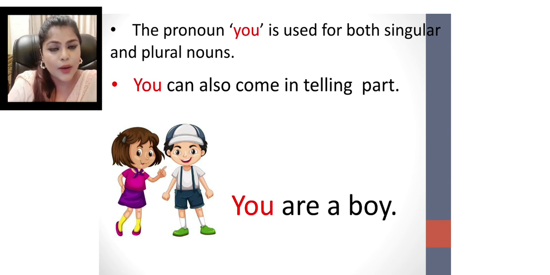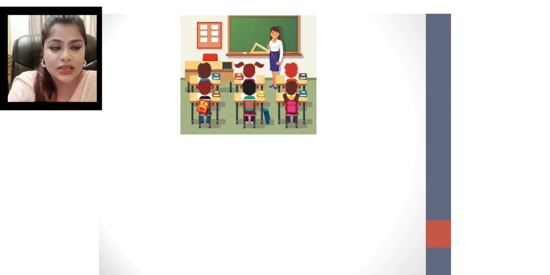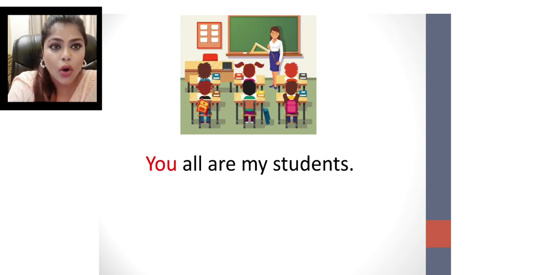You are a boy. Here, you is a pronoun and you're telling that you are a boy, and you here is a singular form. Now we will see the plural form of you. In the picture you can see the class, the teacher is there and there are a lot of students. You all are my students. Now the teacher is referring to students, and in that case there are so many. So for plural also we will use you.